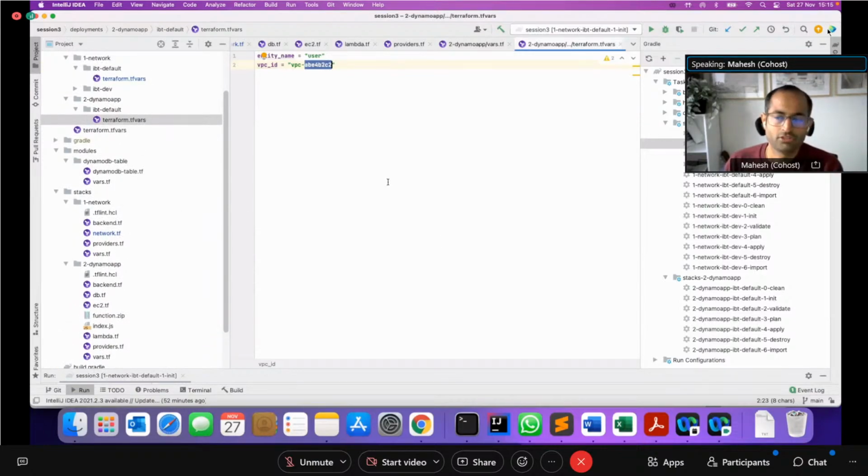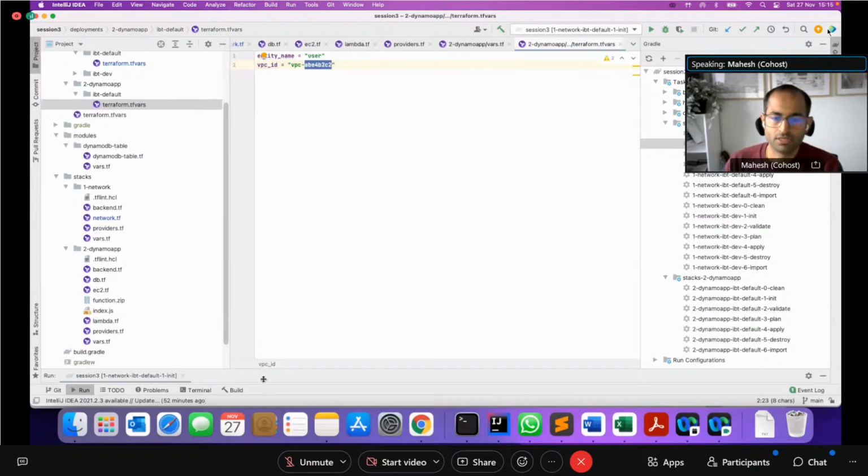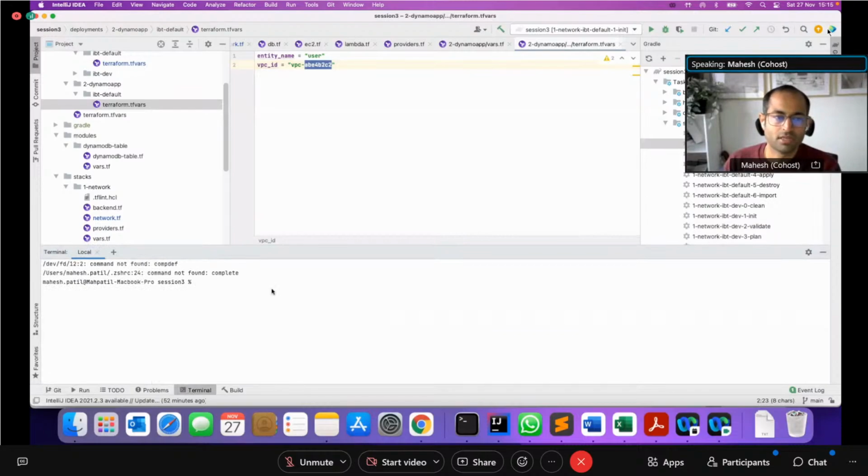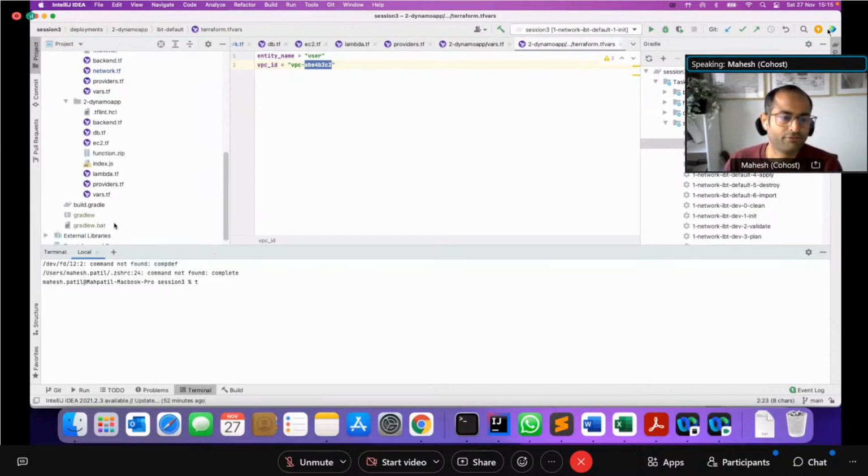Now, when you're running this code, as I said previously, I use these Gradle shortcuts that I've created. But if you don't want to use Gradle, you can still run these commands directly from the command line. The way to do that is basically there are a few flags you need to pass as part of your Terraform plan apply.